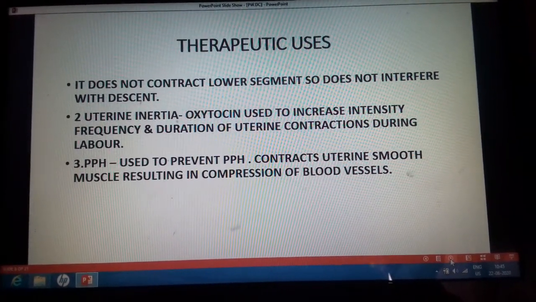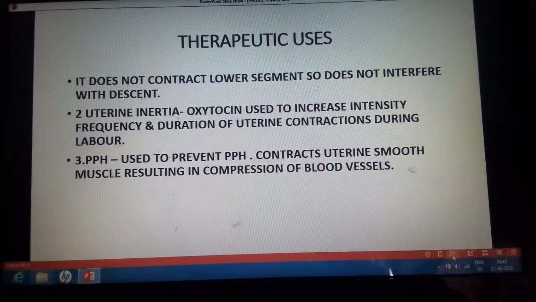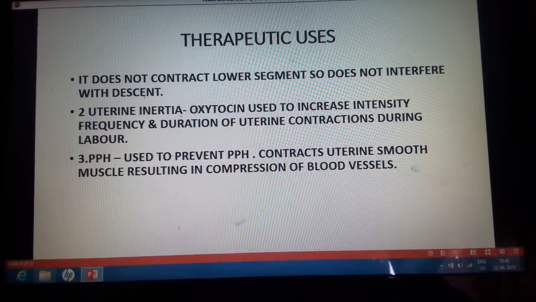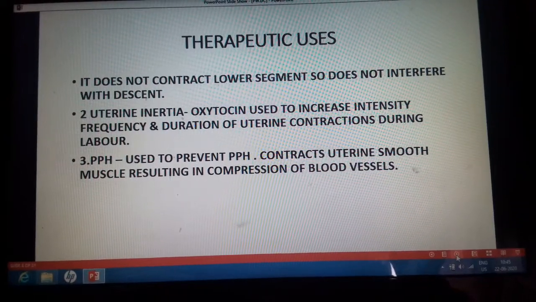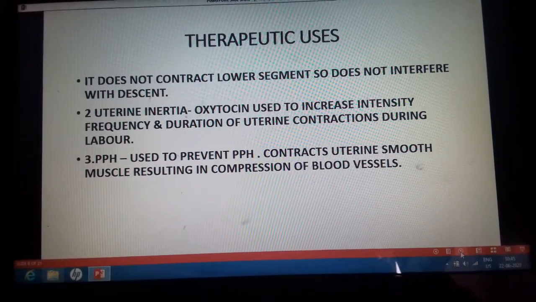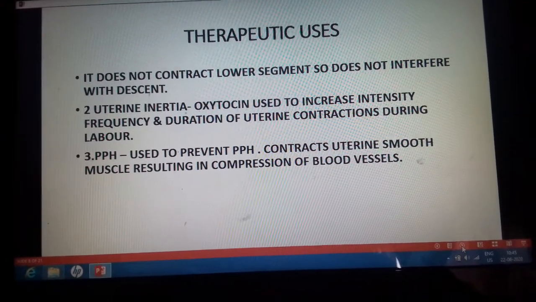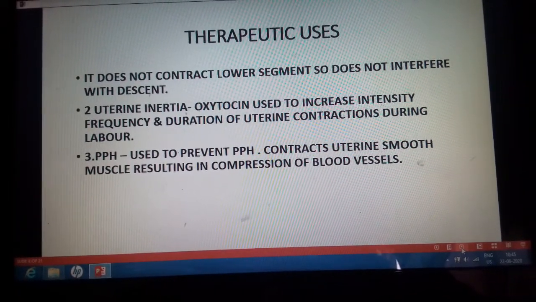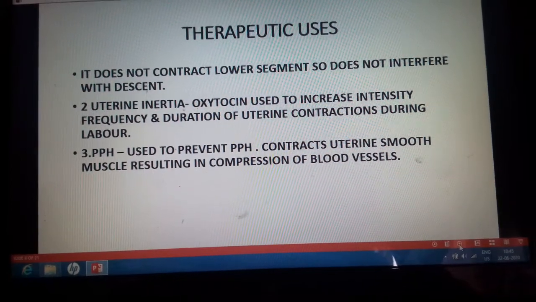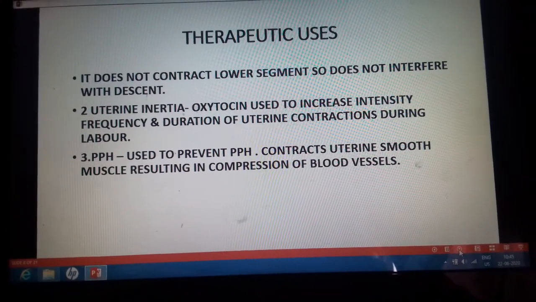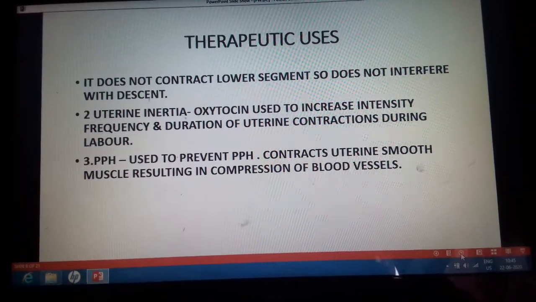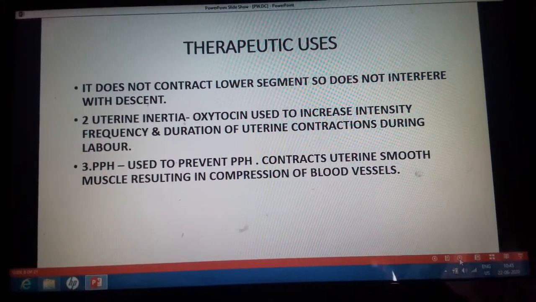Now coming to the therapeutic uses of the oxytocin. Oxytocin does not contract the lower segment, so it does not interfere with the descent. So this is another point why oxytocin is preferred for the induction of the labor. It does not contract the lower segment, so does not interfere with the descent of the fetus. Fetal descent is not obstructed.